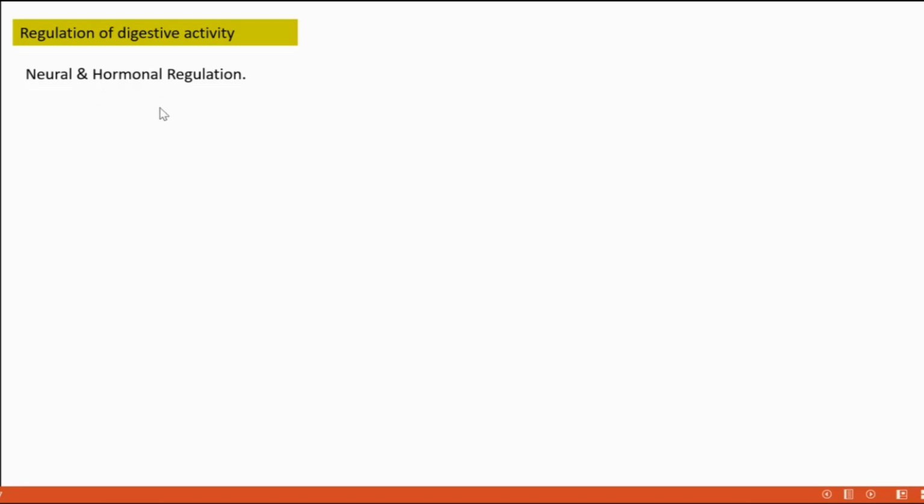Neural and hormonal regulation of digestion. As we know, so many processes and activities are happening inside our body, in our gastrointestinal tract, for digesting the food particles that we eat. Those activities need some control, and that control is done by neural as well as hormonal. So we can go and see what is happening here.